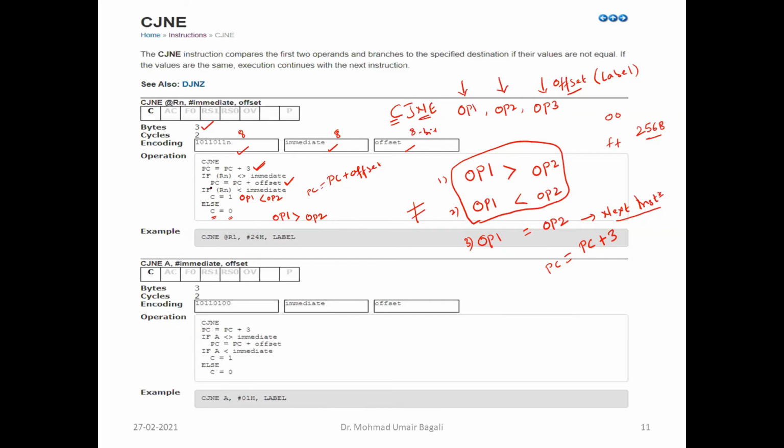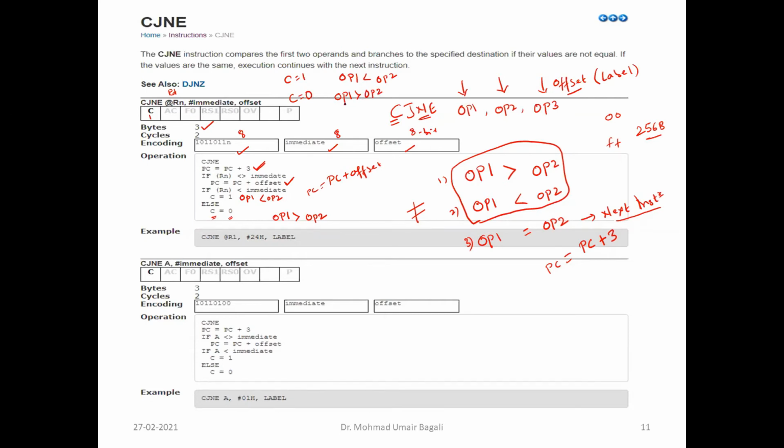If the carry flag bit is 1, it will get updated, and what we need to understand from this is that operand 1 is less than operand 2. And after the execution of this, if we check the status of the carry flag bit and find 0, what does 0 indicate here? Operand 1 is greater than operand 2.